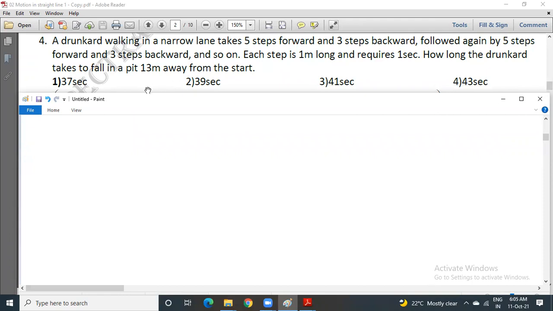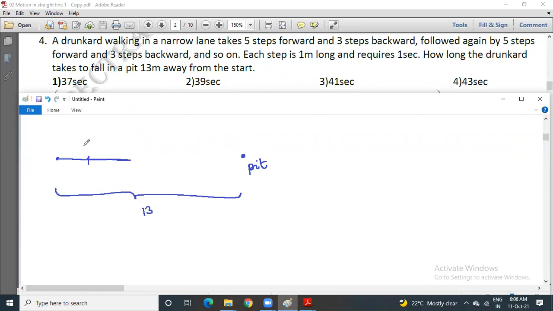This is actually given in a previous AIIMS question paper with 11 meters away from the start. So the model is the same. Say the starting point of the drunkard is here, and there is a pit, or you can call it a manhole, here, which is at a distance of 13 meters from the start. The drunkard takes 5 steps forward and 3 steps backward.